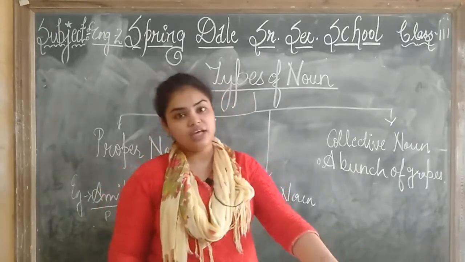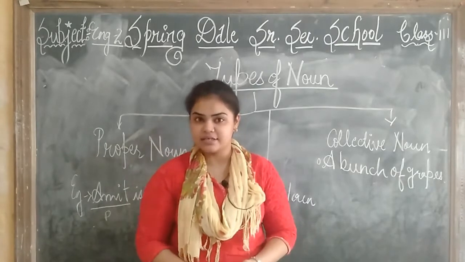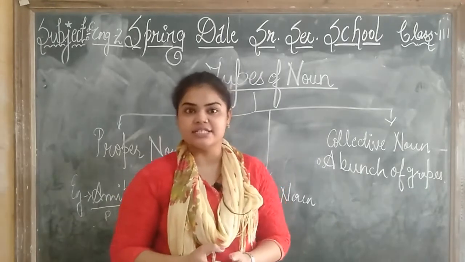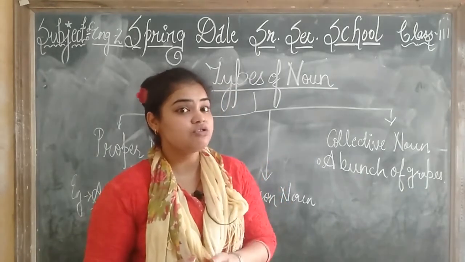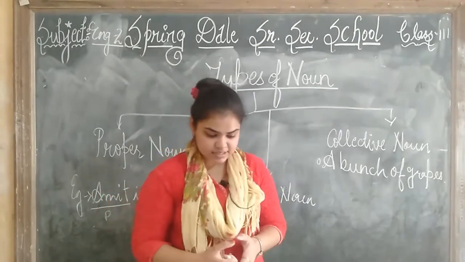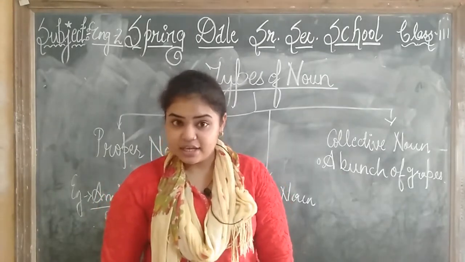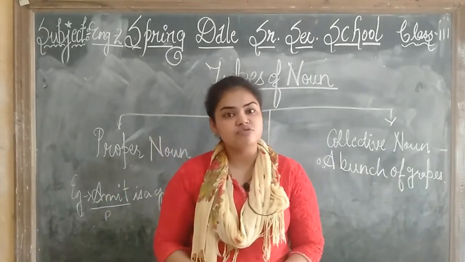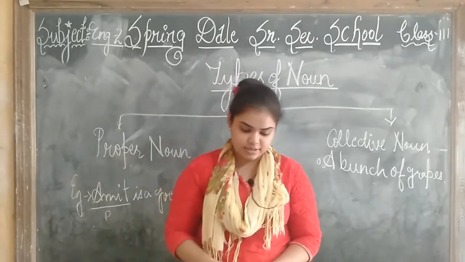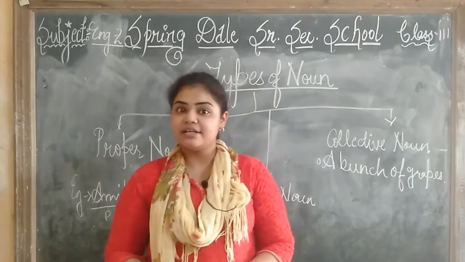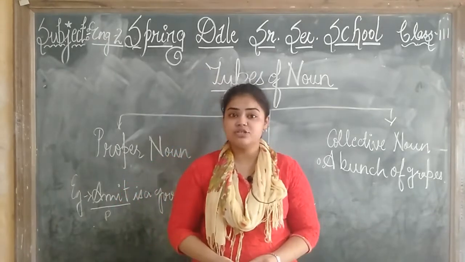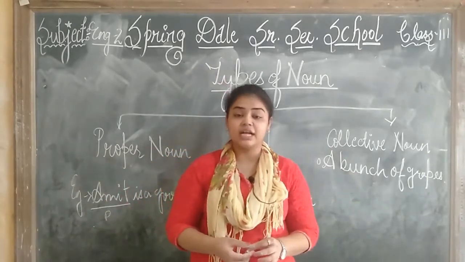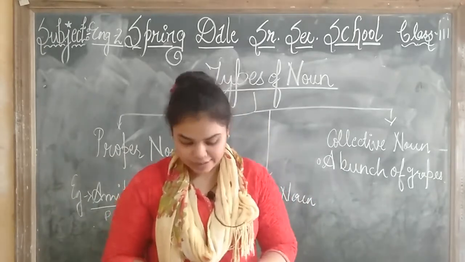If you see the ants on the floor, or where you see the ants? In the sand. So how you will say? Colony of ants. What is the collective noun we are using? The colony of ants. You have seen the soldiers. So how we call? An army of soldiers. We will not say a group of soldiers. We will say army of soldiers. Have you all seen the cattle? आपने cattle देखे हैं? हमारे गांव में fields पे जो animals होते हैं, बहुत सारी cows, buffaloes, goats. What are those called? They are the herd of cattle, a group of cattle.